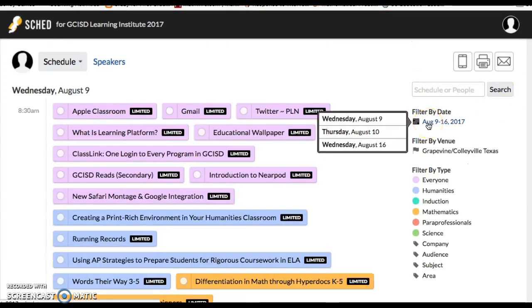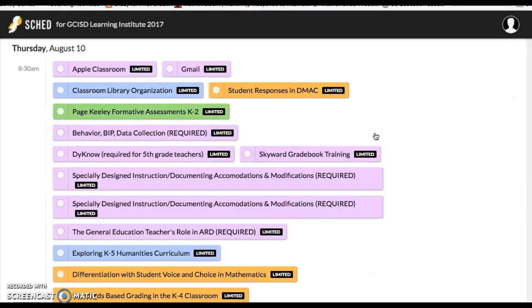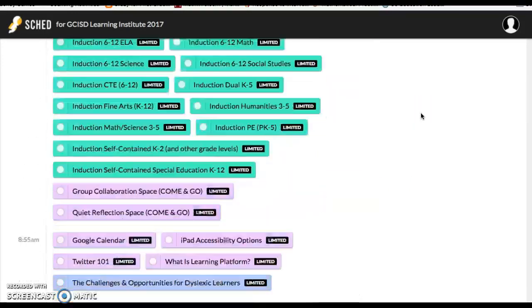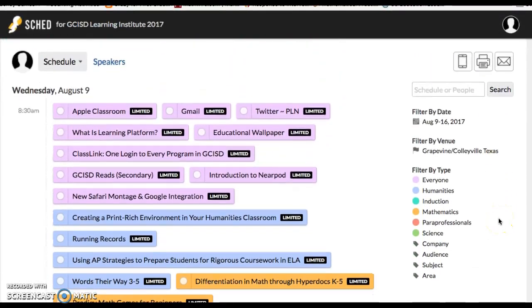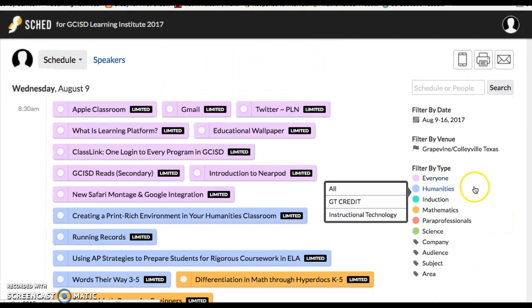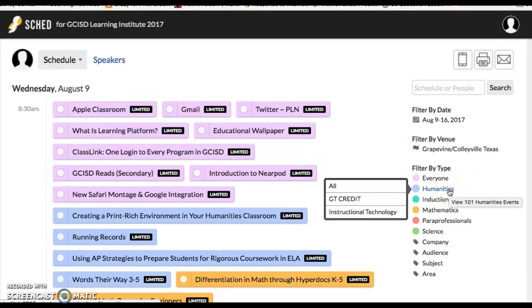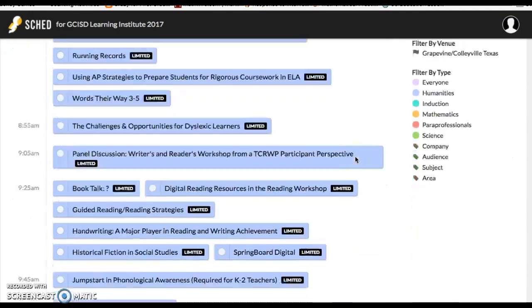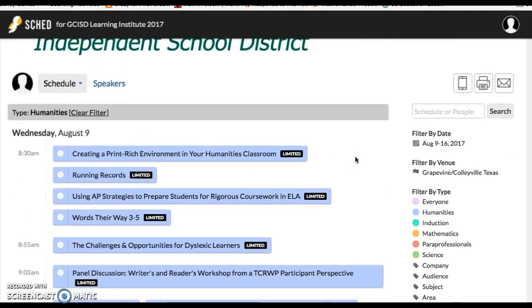You can filter by date. So if I wanted to see the sessions only that were being offered on Thursday, August 10th, I could click that and it would take me to the part in the schedule that was just Thursday, August 10th. You can filter by type. So for instance, if I'm a humanities teacher and I just wanted to see humanities sessions, I could click on that and notice everything is that light blue color that is indicated for humanities.